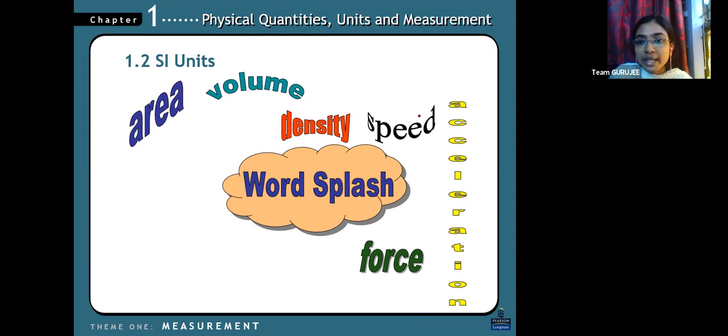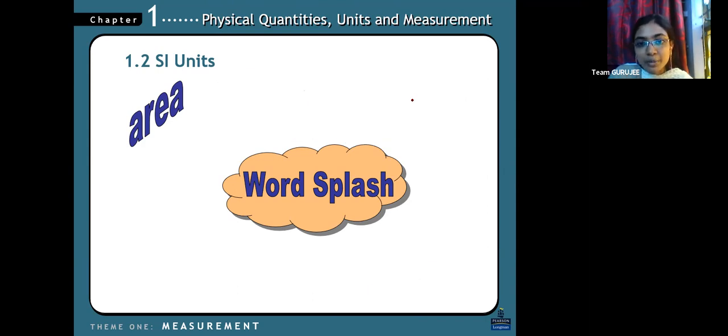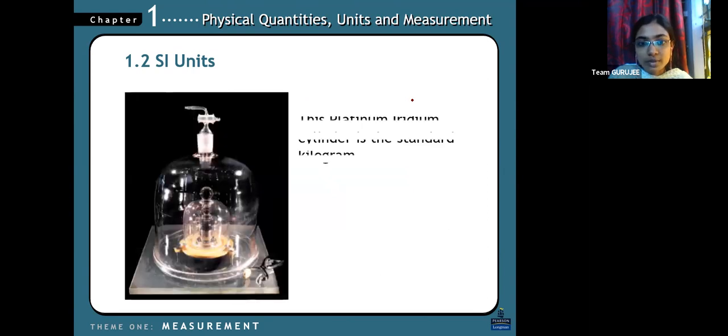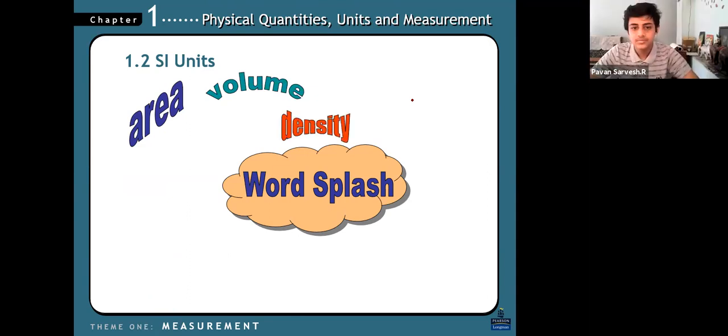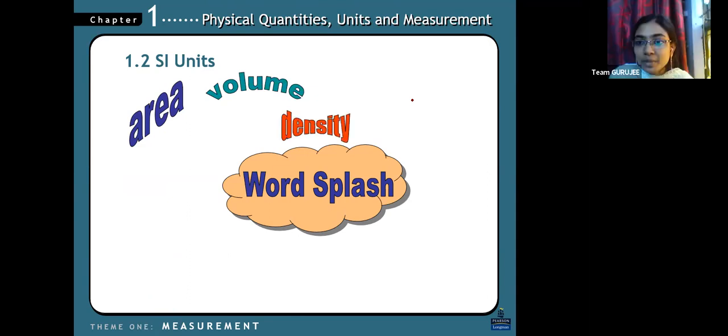That is the platinum iridium cylinder here. On the previous slide, we have seen, no? The platinum iridium cylinder is the standard kilogram, meaning based on this cylinder only we have measured the kgs. Okay, that is what they are saying, the standard kilogram. You understand now? So the same way, area, volume, everything is a measurement, right?